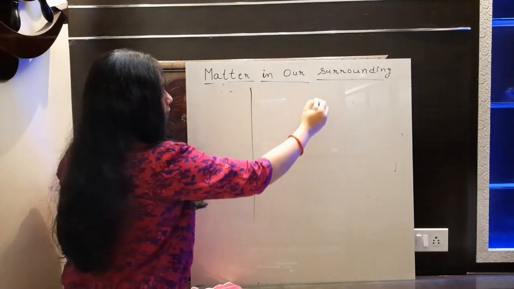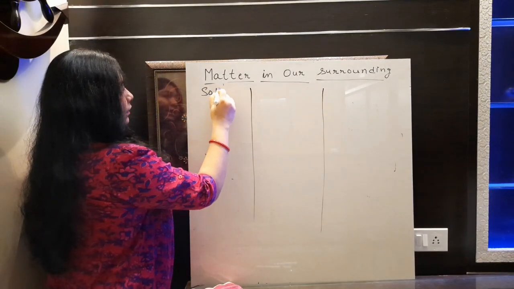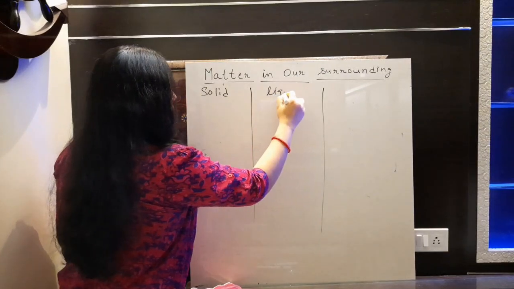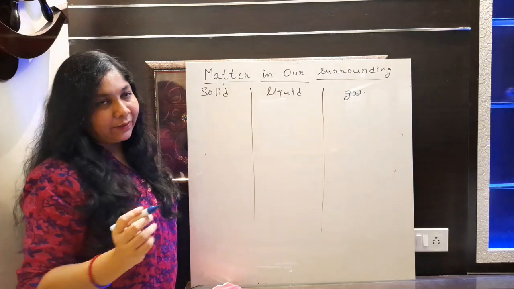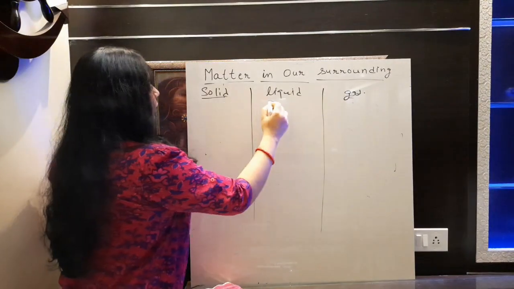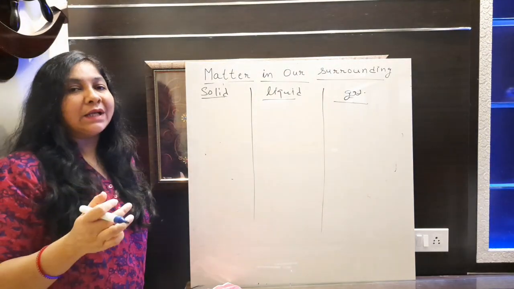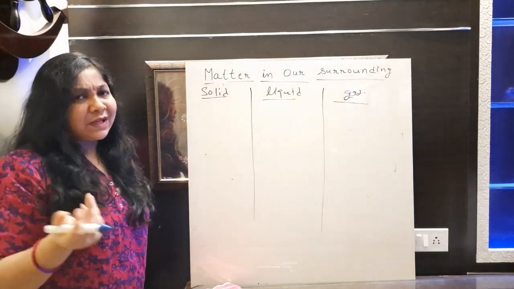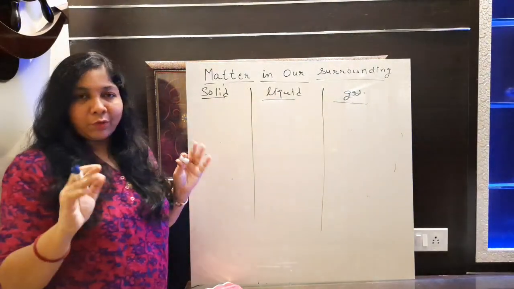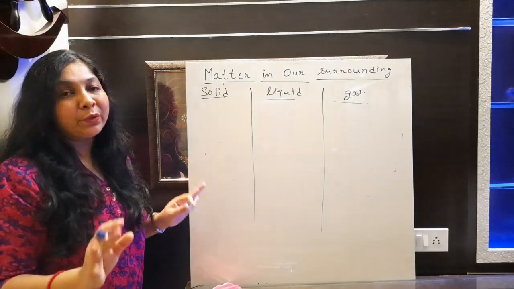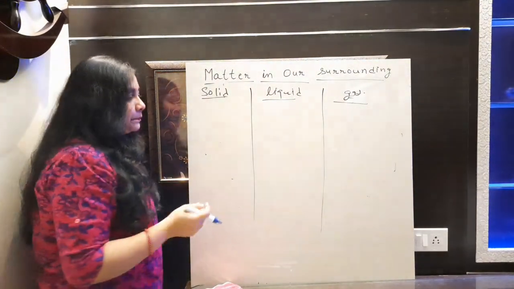I'm just making a box here so that we can differentiate solid, liquid, and gas at a time. It's very simple because we already learned about the properties of solid, liquid, gas in 5th, 6th, 7th standard, I think. Even in 4th and 5th standard we have studied it. So all those things will remain the same here. It is not going to change, obviously. So simple.